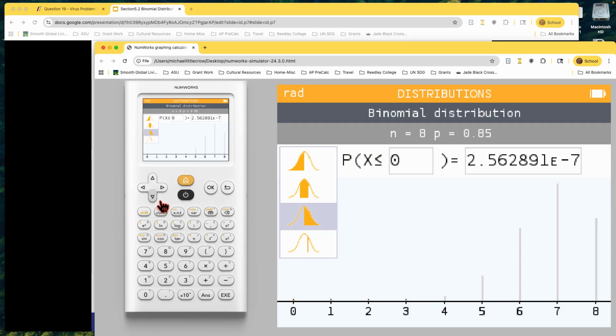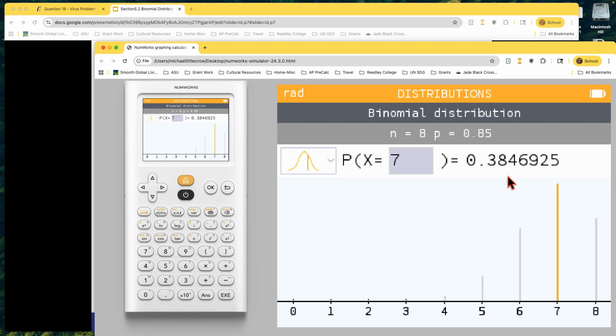So again, like I said, it's visual. I'm not looking at symbols here. I choose this one, and now I've got x equals. I put in 7. Oh, have to arrow back over to here. I put in 7, and watch what happens. It gives me the probability, so 38% chance of exactly 7 successes. That means 1 failure and 7 successes. And it also shows me graphically here what I've got.